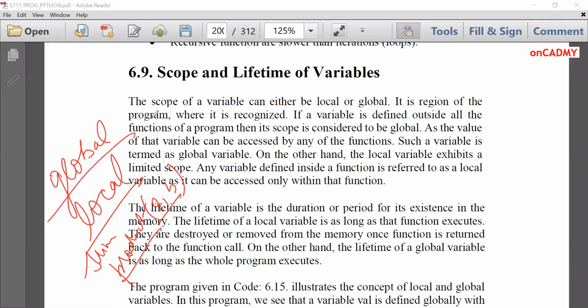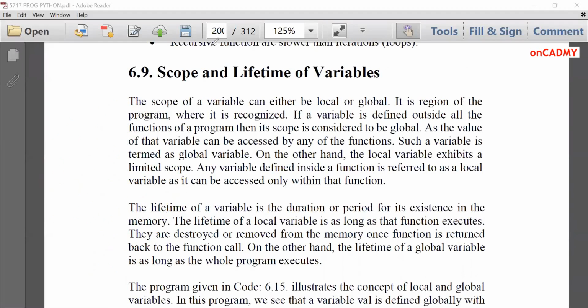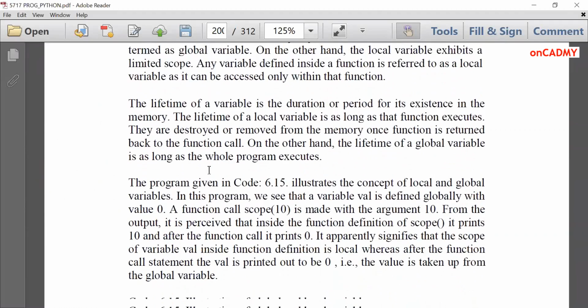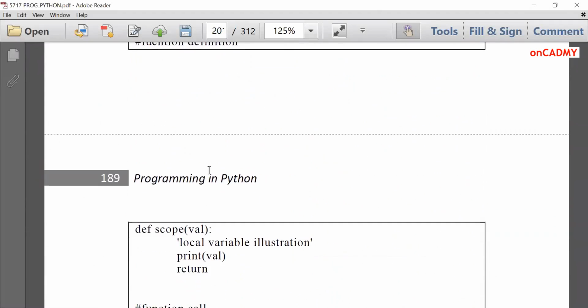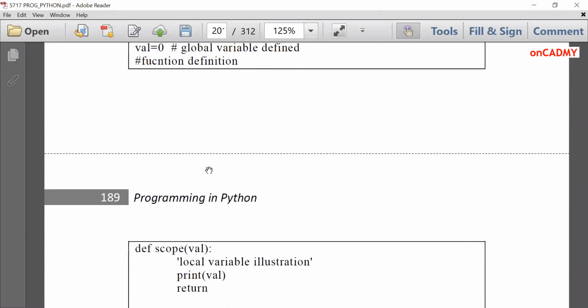And global variables are declared outside all the functions, and they can be used by all the functions in a program. Those variables are called global variables. So there are two kinds of variables basically, global and local. Let's see through an example.